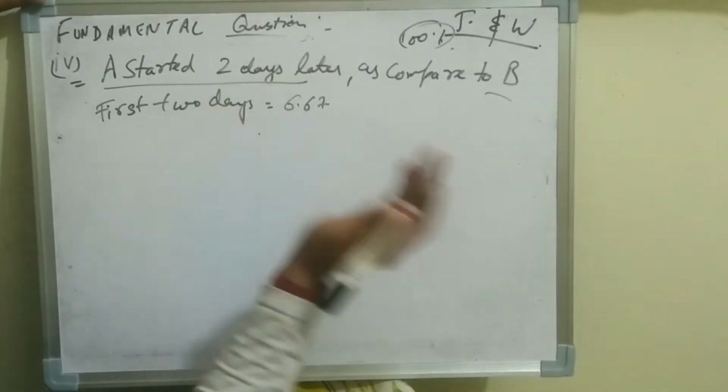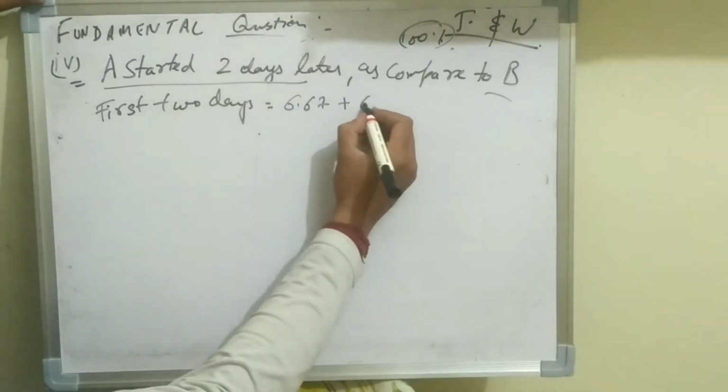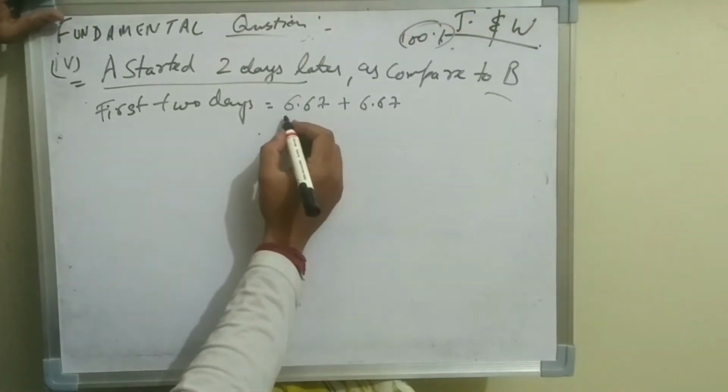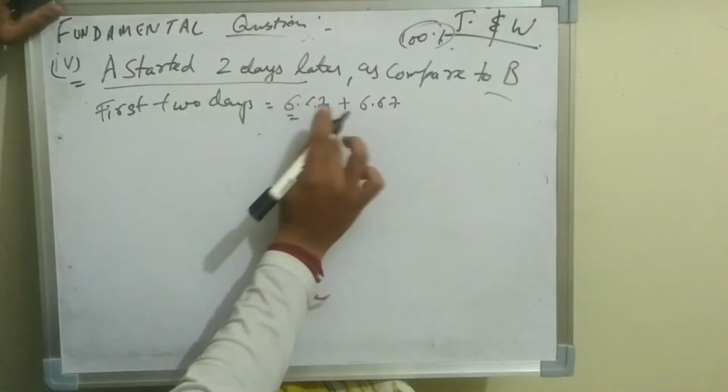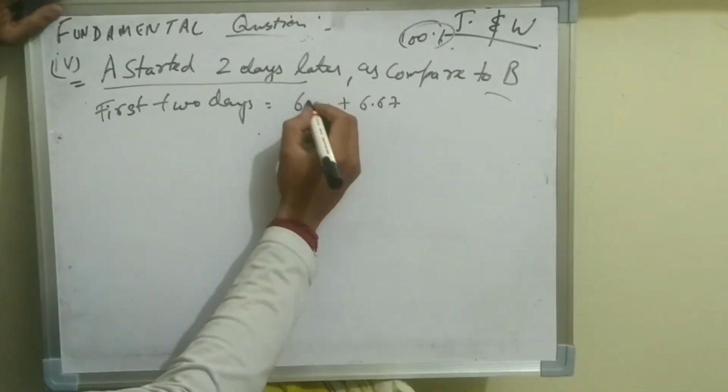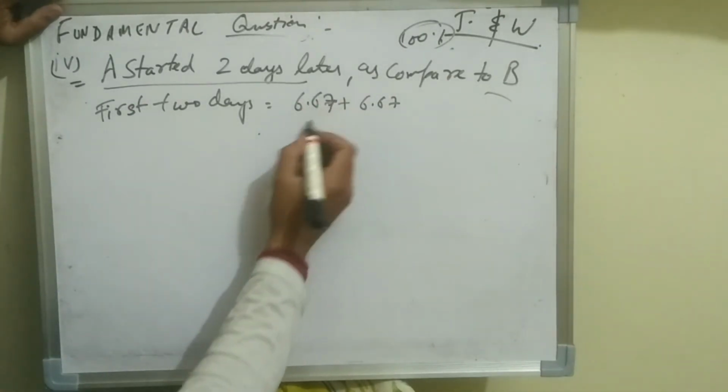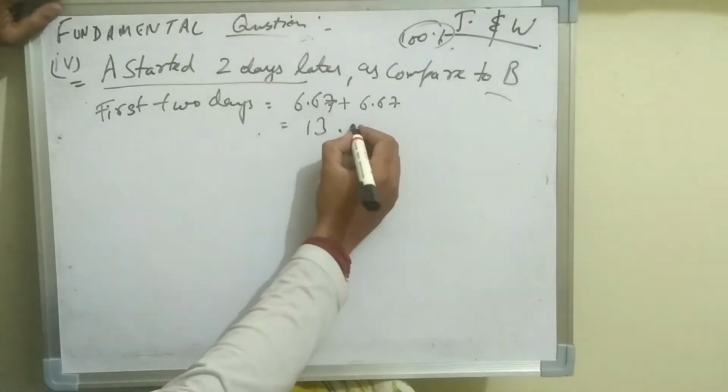Alright, if we multiply it by 2 days, as he is going to work for the 2 days, we will get 13.34% of work completed by B in the first 2 days.